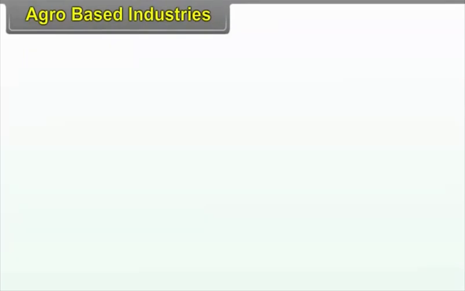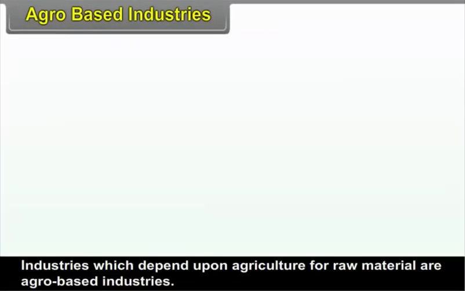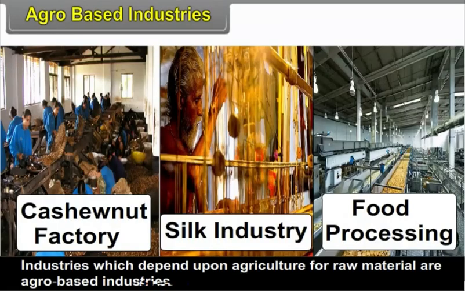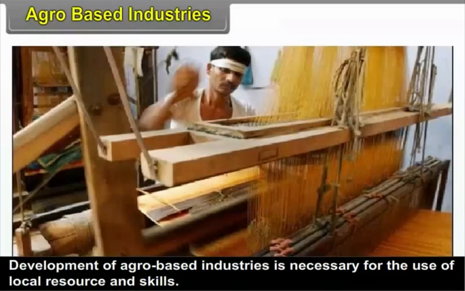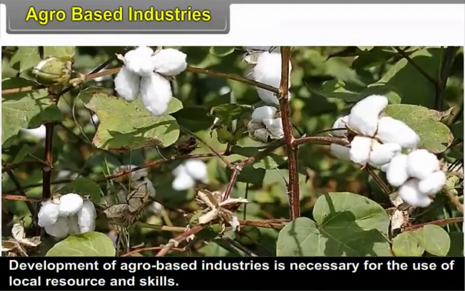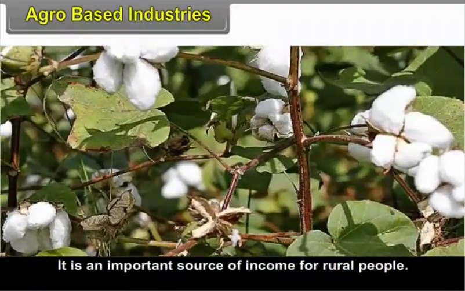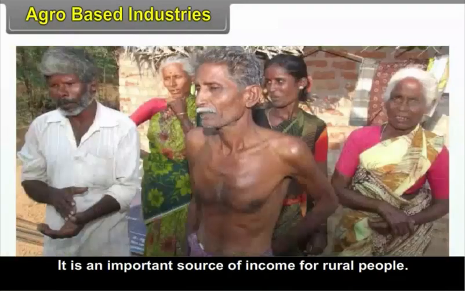3.5, Agro-based industries. Industries which depend upon agriculture for raw material are called agro-based industries. Development of agro-based industries is necessary for the use of local resources and skills. It is an important source of income for rural people.